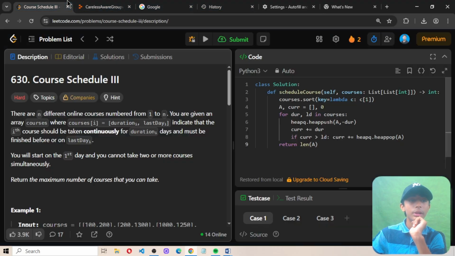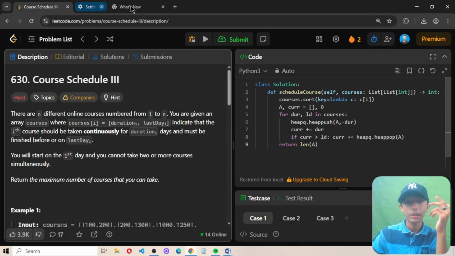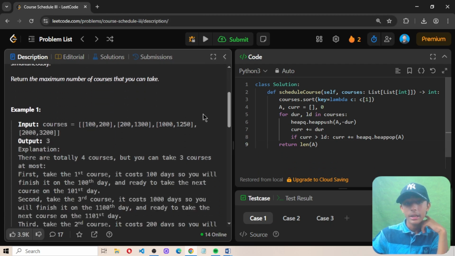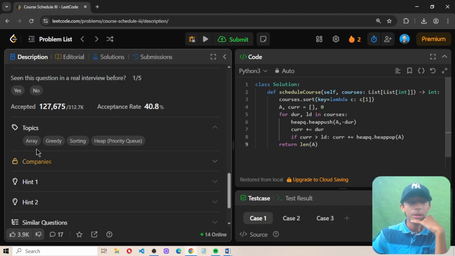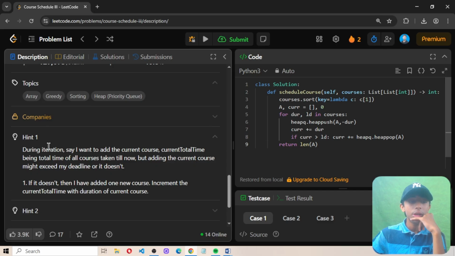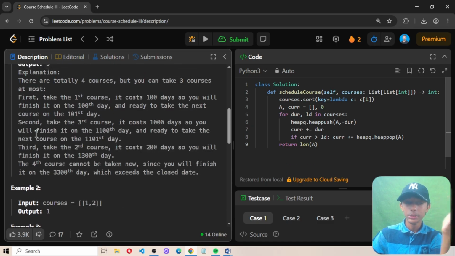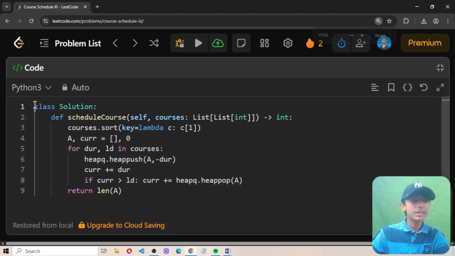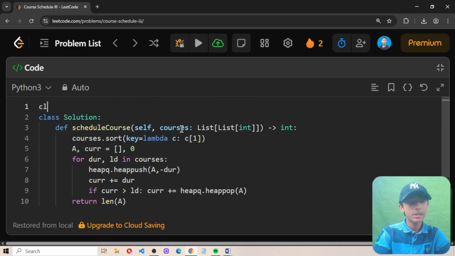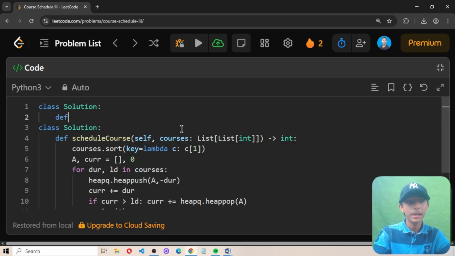Because we have understood what the question is trying to say, now let's start. This hard question is based on four topics: array, greedy, sorting and heap priority queue. There are two hints given. If you want to view them, you can. I am not viewing them because I can solve this question easily. These types of LeetCode questions are like that: once you fit the question in your brain, you will solve it easily.